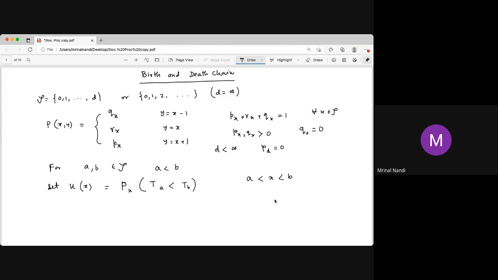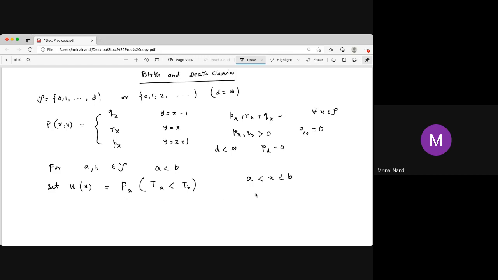You decide that if I have 5 rupees I will quit, or if I have 10 rupees I quit. You are interested in the probability that the hitting time of a is less than the hitting time of b. That means it hits 5 first.